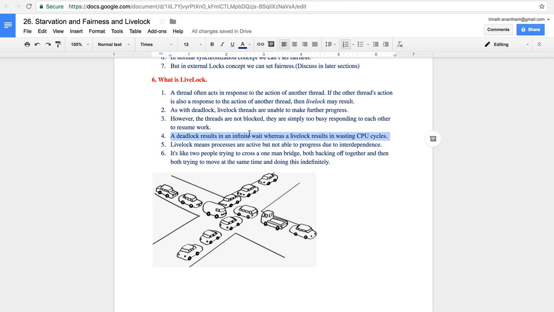Deadlock does not waste CPU cycles because the threads are already in waiting state, so it will not consume any processor time. But livelock threads consume processor time and do nothing, like an empty while loop: it takes CPU time but does nothing. That is the difference between deadlock and livelock.